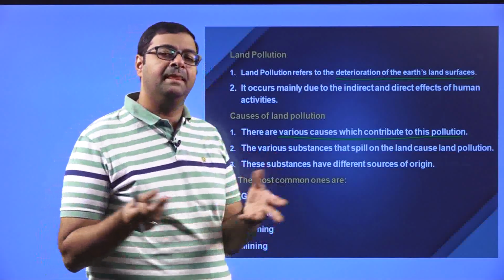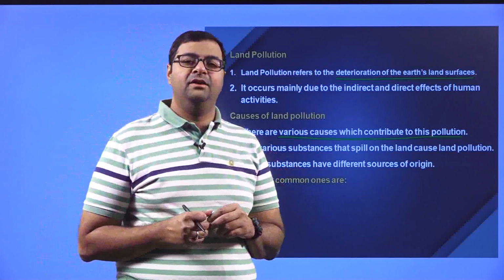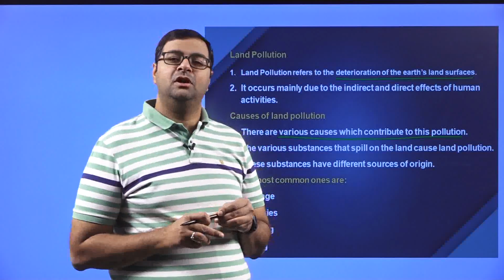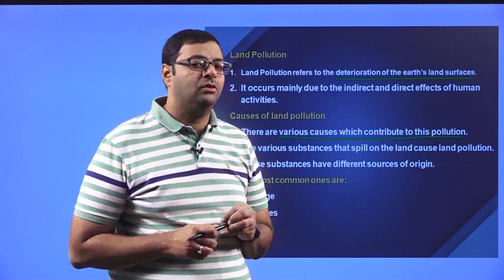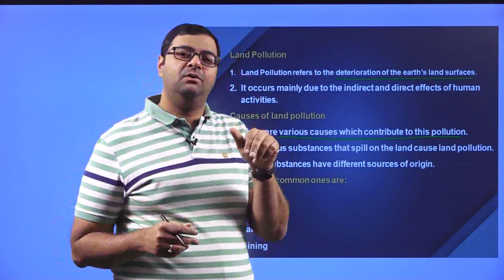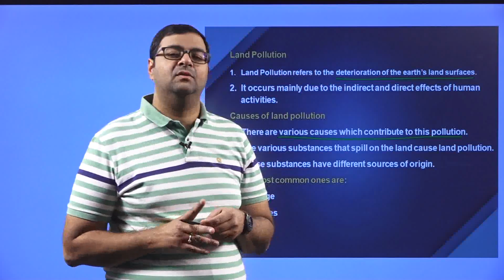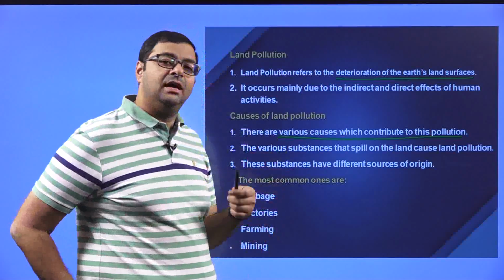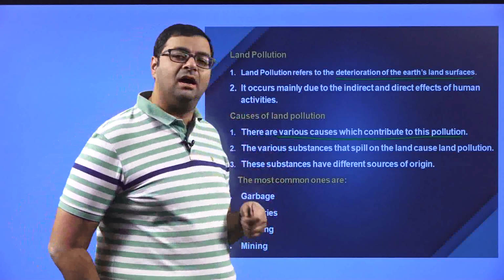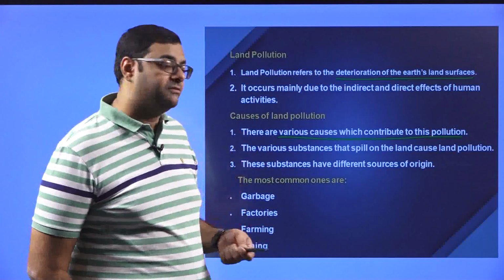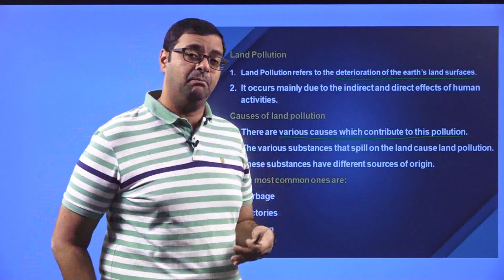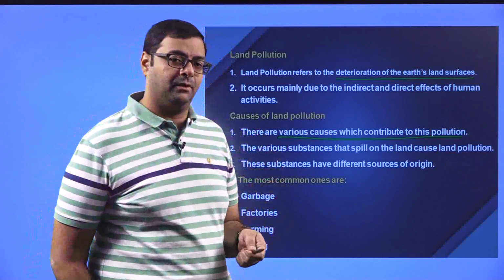Say for example, you are traveling in a car and you are drinking from a plastic bottle containing a cool drink. Generally what is our tendency? We don't stop and look for a garbage bin to dump it in. We just put our window down and throw the plastic outside. That plastic is getting accumulated everywhere, and because of that it is causing pollution of the land, because the plastic doesn't allow the water to seep into the land.